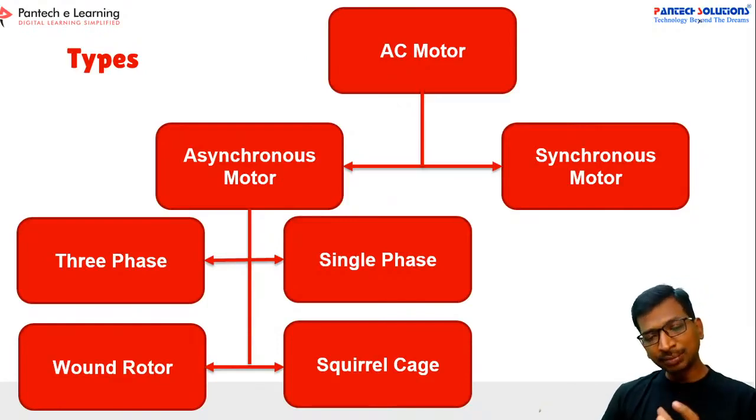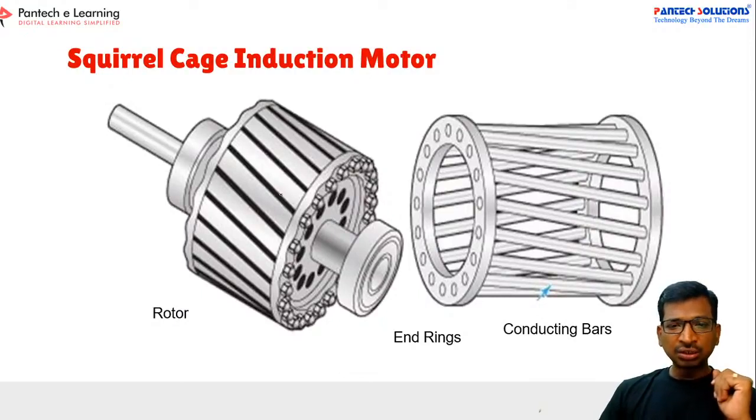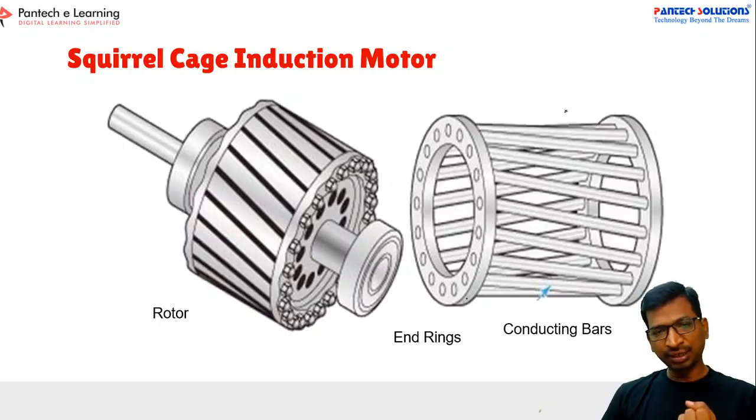The squirrel cage induction motor is nothing but the rotor bars terminated with the end rings. Whenever you apply a voltage at the stator side, the rotor will receive a magnetic flux, right? That flux is short circuited. Suppose this bar has some flux and this bar also has some flux, in that case the two bars have been short circuited.